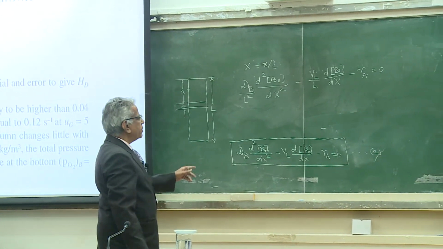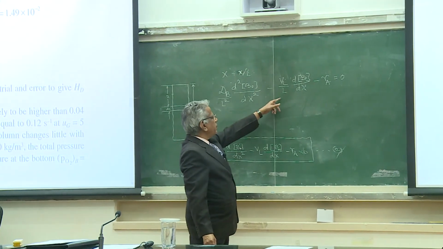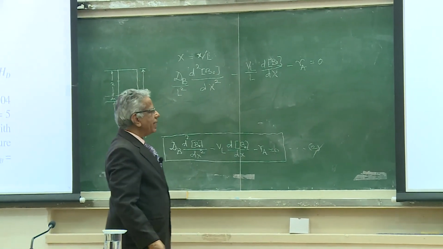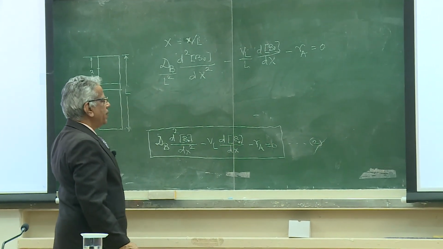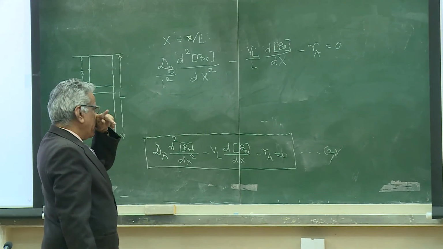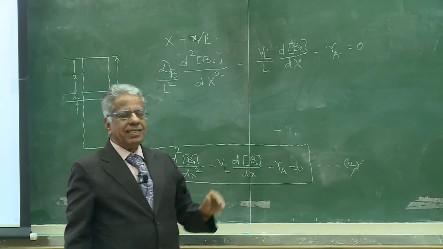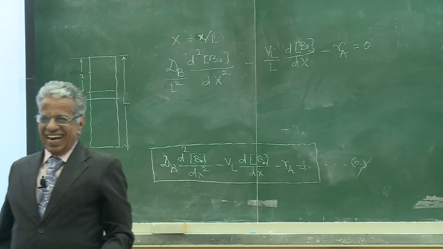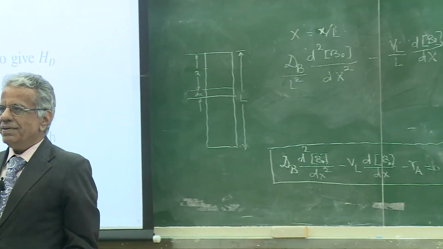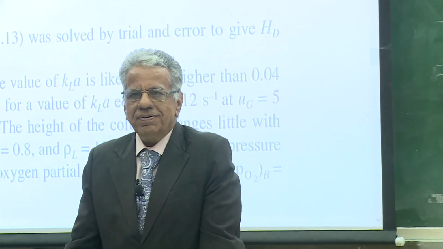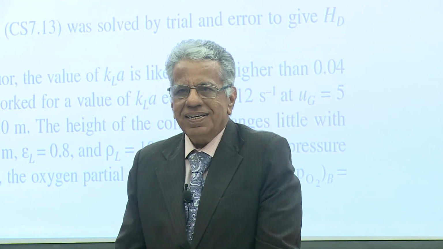Let us divide throughout by L into VL upon L. By the way, L is length of the reactor and VL is superficial velocity. So what is the significance of L upon VL?